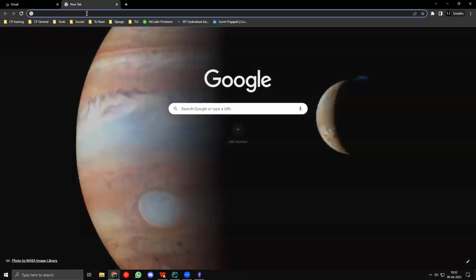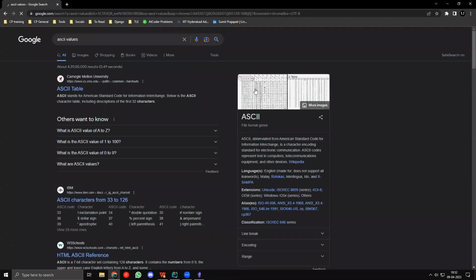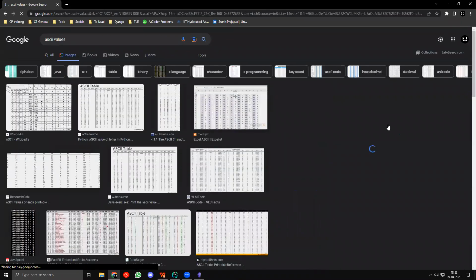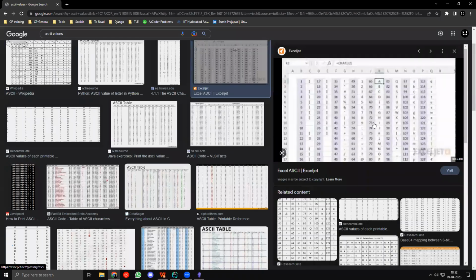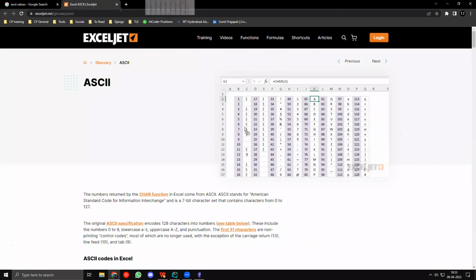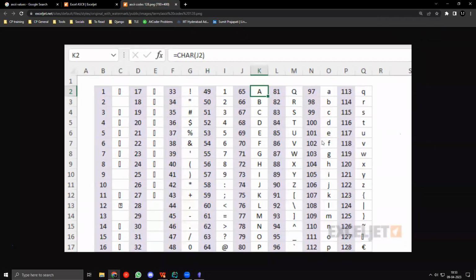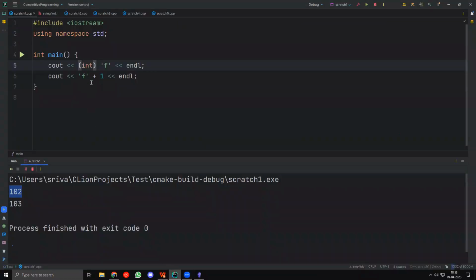If I go to Google and search for ASCII values, you'll see that for small f I have 102. Let me zoom in on that. Okay, one second. So yeah, you can see that 102 here is the value of f. So if I convert that to an integer, that gives me 102.